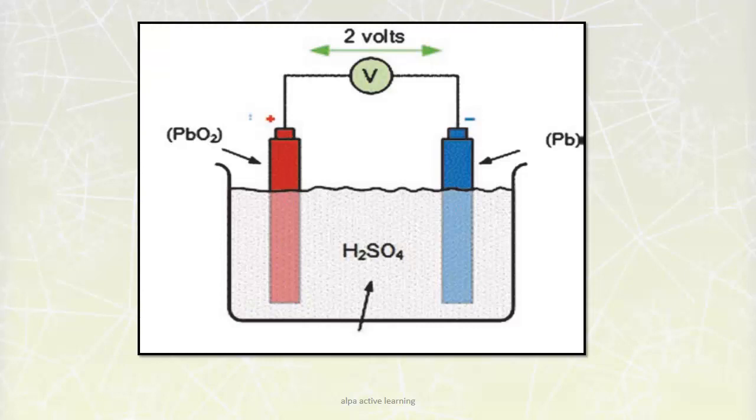If you look at this cell, it has two electrodes, positive and negative terminals. The positive terminal is made up of lead dioxide, whereas the negative terminal is made up of lead. Both these electrodes are immersed in dilute sulfuric acid. Because of the chemical reaction here, a potential difference of 2 volt is created, and that's why this type of cell is used in UPS.